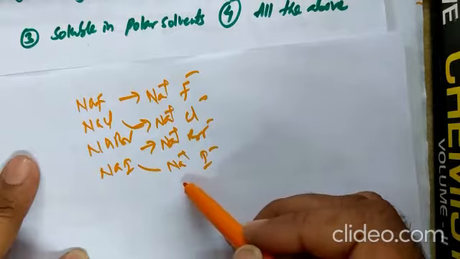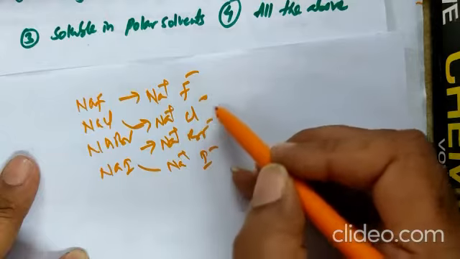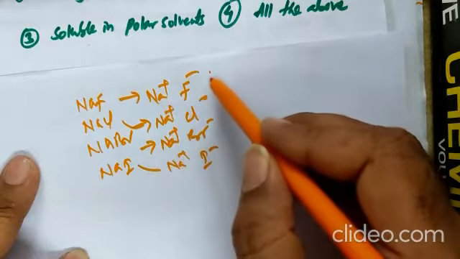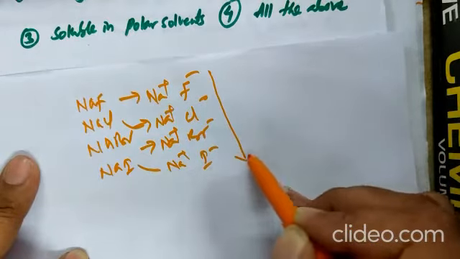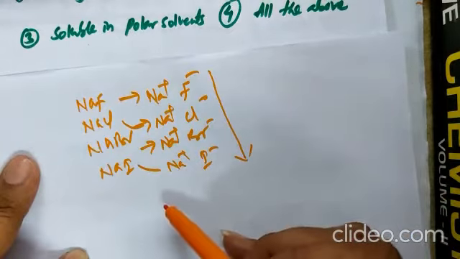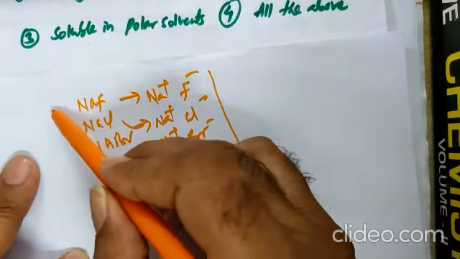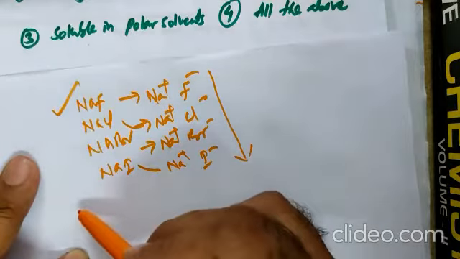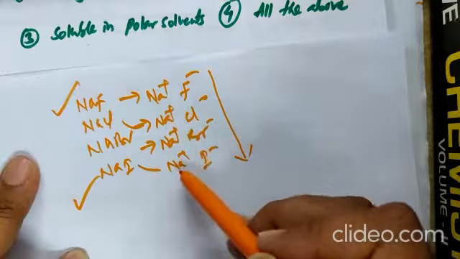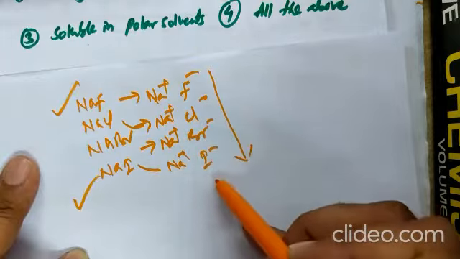No need to think regarding cation. Fluoride, chloride, bromide, iodide. If the cation is common, anion size increases, ionic character decreases. So among these four options, the most ionic one is NaF, least ionic is NaI. The concept is, if the cation is common, anion size increases, ionic character decreases.